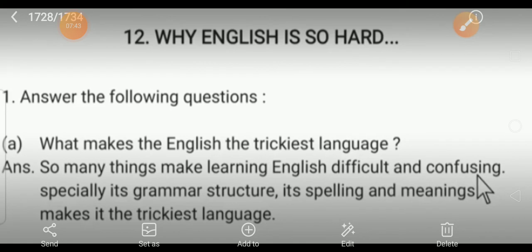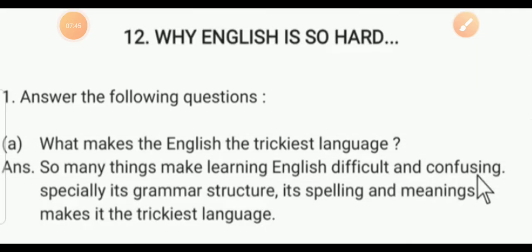Its meaning is the same, but we use the words according to the situation. These three words have the same meaning, students, but we use these three words according to the situation.